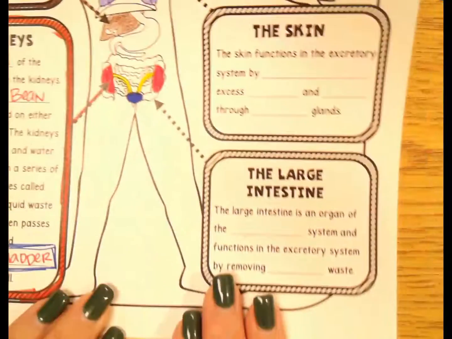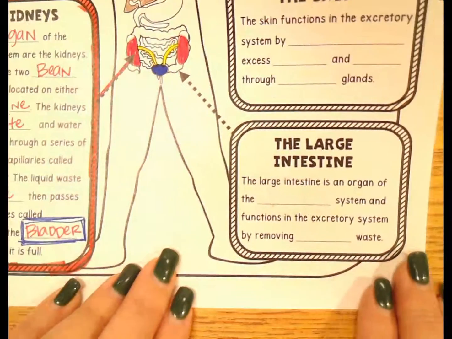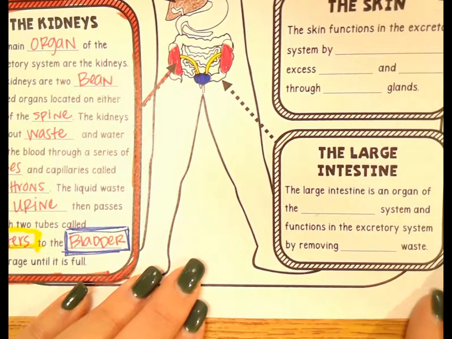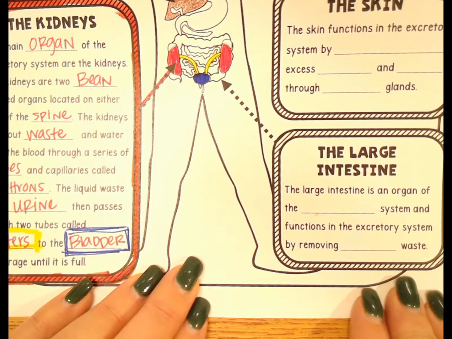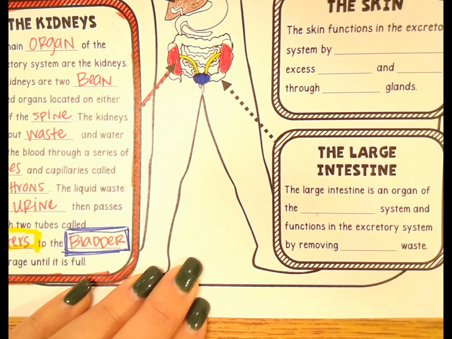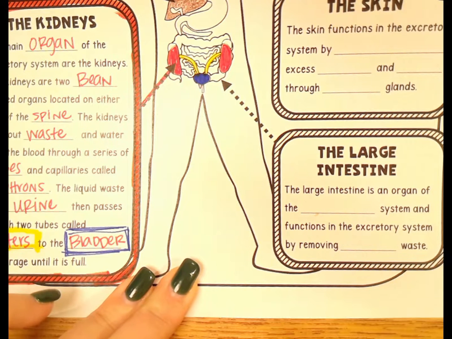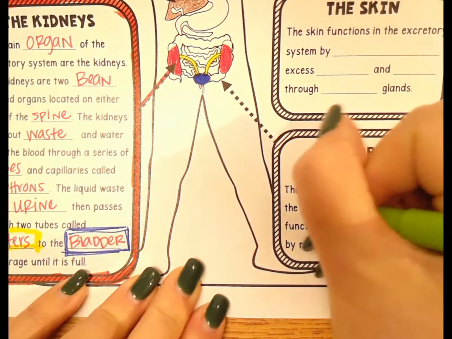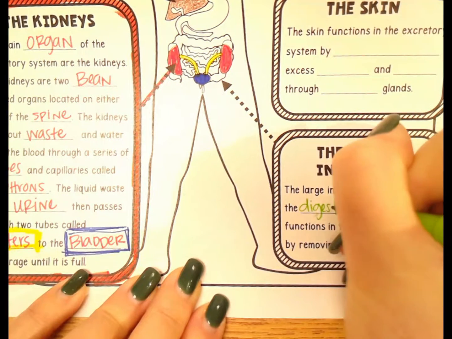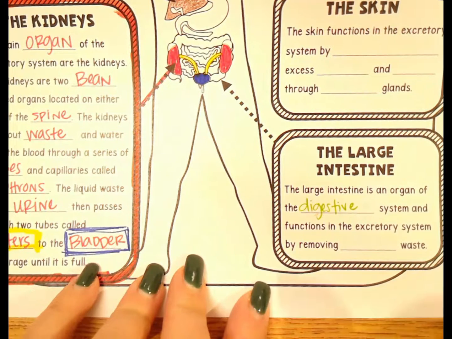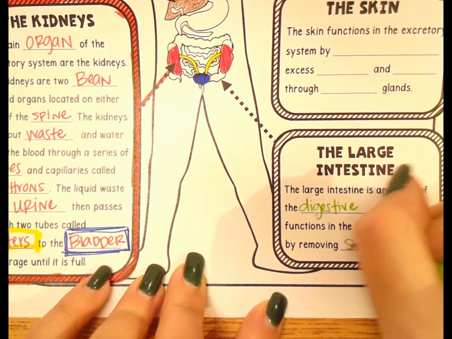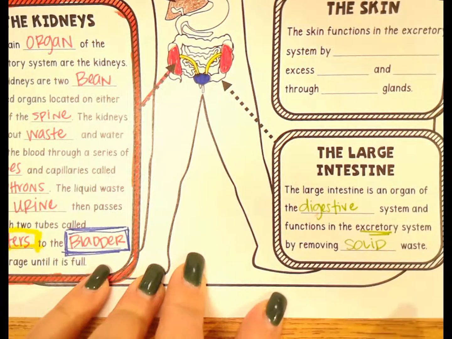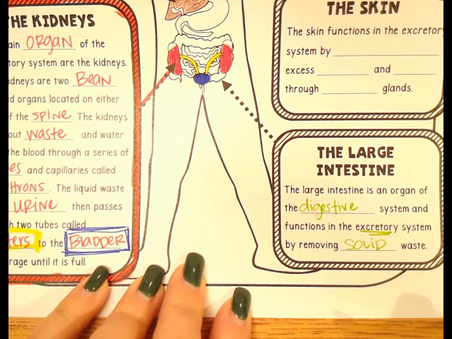All right, we're going to skip over here to the large intestine. Now, we all remember talking about the large intestine, and we remember our digestive lab where we made some poo, right? The large intestine, I'm going to use green for here. It's an organ of our digestive system. And it functions in the excretory system, right? So it's going to remove something. It removes solid waste, right? And if you remember from our lab, we made that solid waste, right?